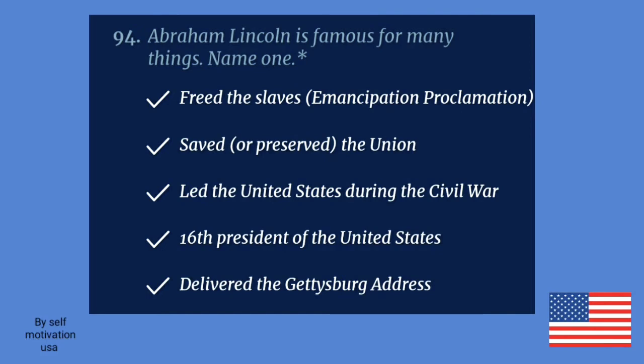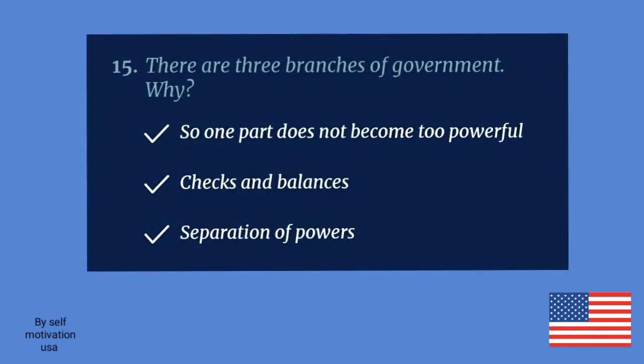Abraham Lincoln is famous for many things. Name one. Freed the slaves. Emancipation Proclamation. There are 3 branches of government. Why? So one part does not become too powerful.